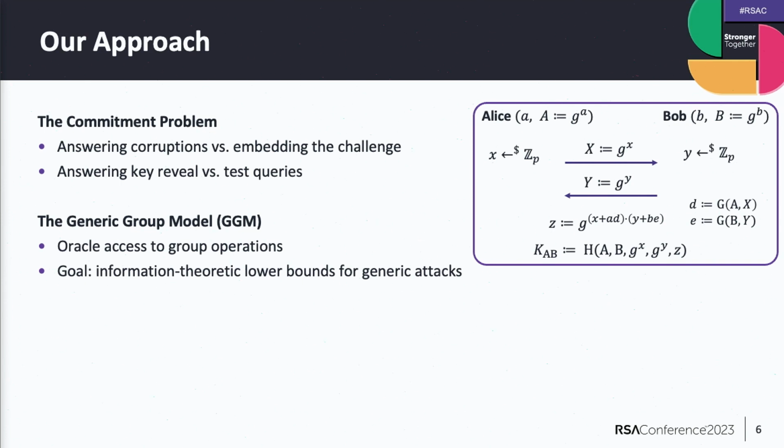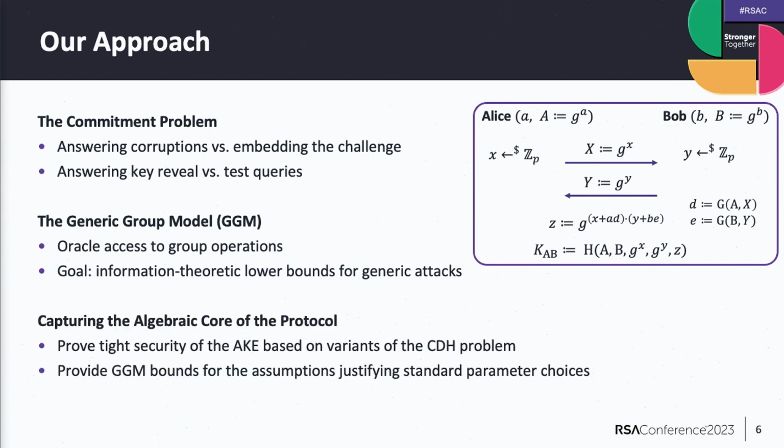And then what we do is we capture the algebraic core of this protocol. So instead of looking at this 2-user setting, we define multi-user versions of this problem, and then this will simplify the proof because we can just directly prove it without this guessing and without case distinctions. And then we provide the generic group bounds in order to justify the concrete security of the protocols.